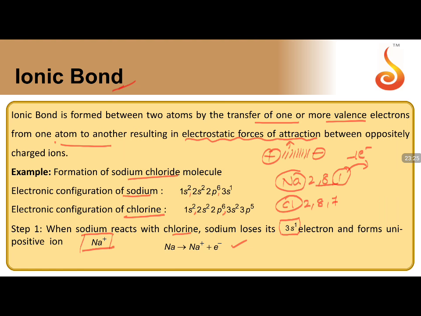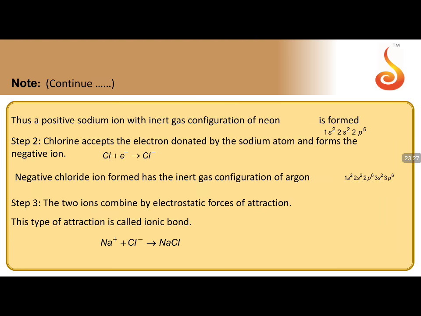Collectively, the positive sodium ion with inert gas configuration neon is formed, which will have the following configuration: 2 8. So it gets the inert gas configuration of 2 8, that is 1s2 2s2 2p6. Chlorine accepts the electron donated by sodium atoms and forms a negative ion.